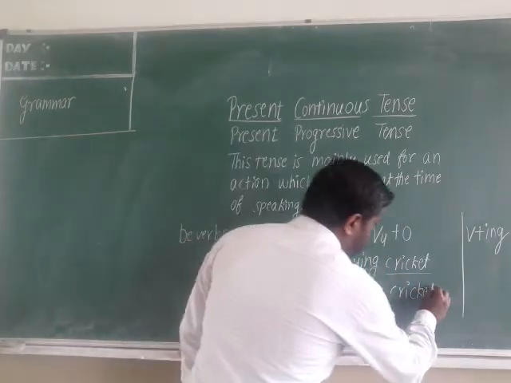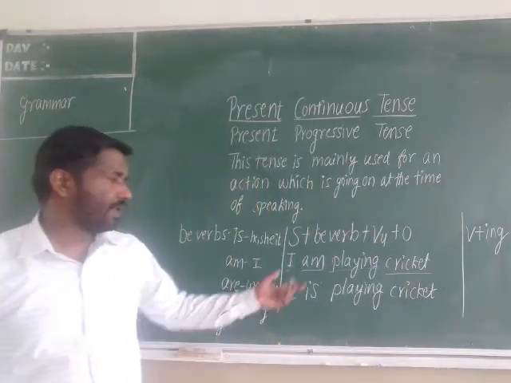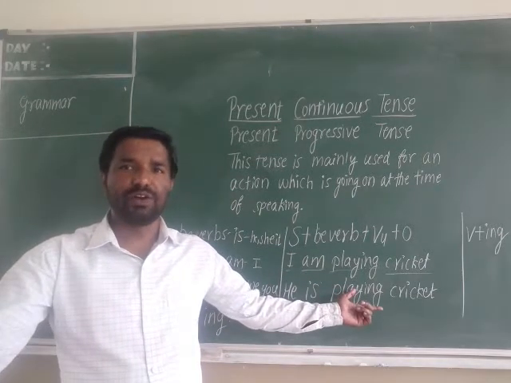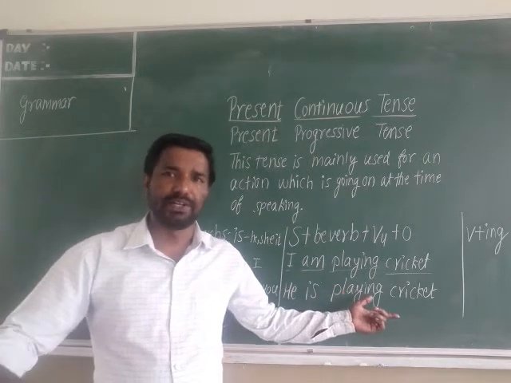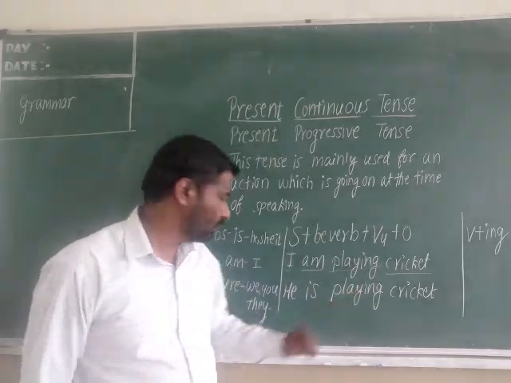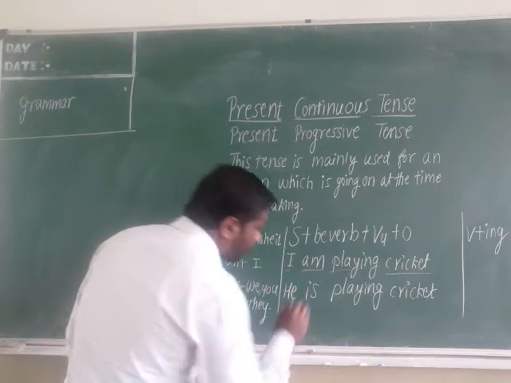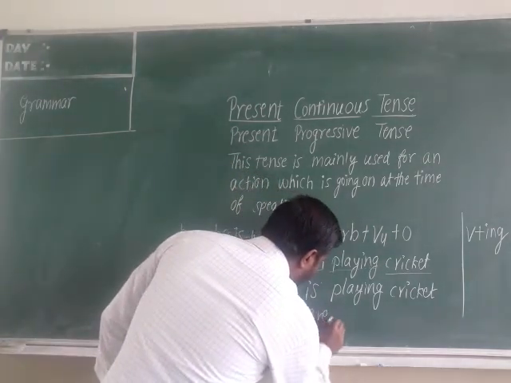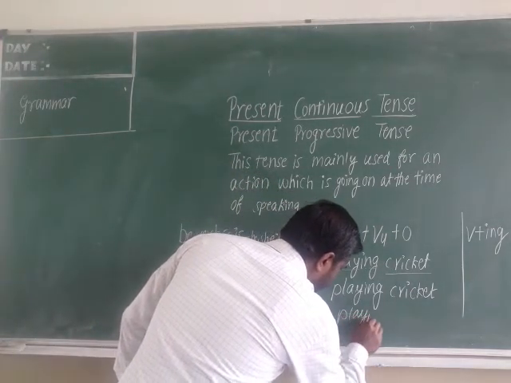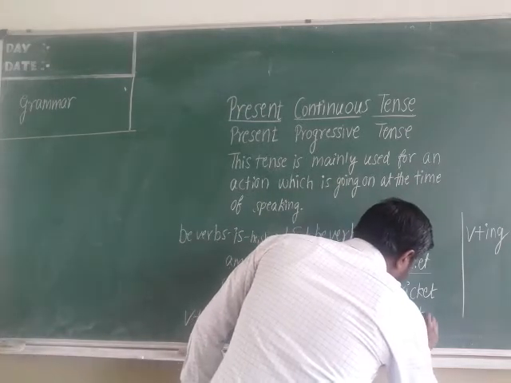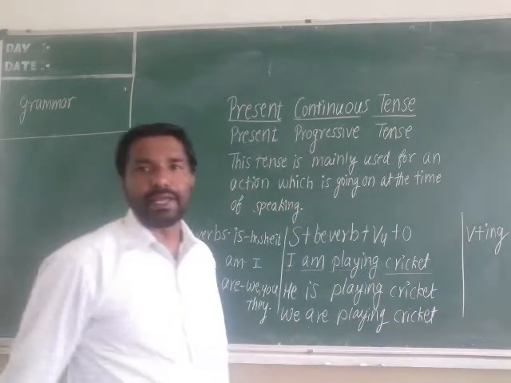For he, she, it, it remains same. He is playing cricket, she is playing cricket, it is playing, or you can take any other example. It is drinking water. Next, we are playing cricket.